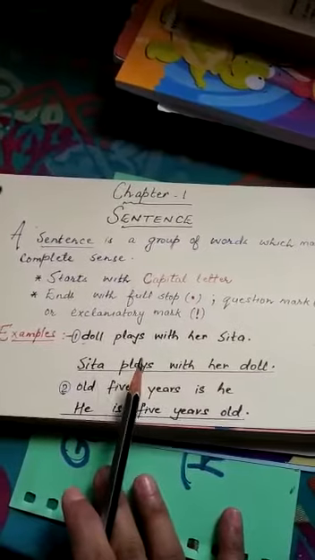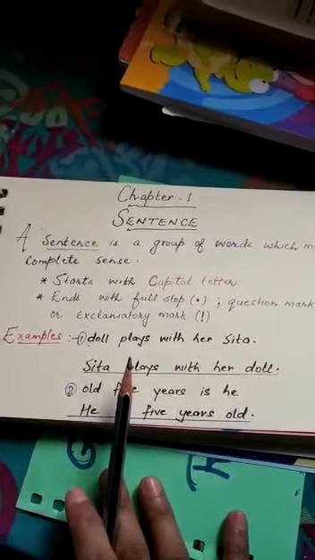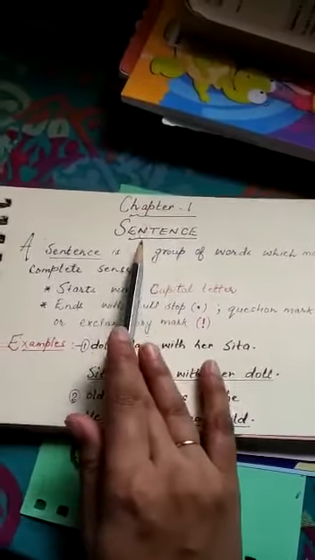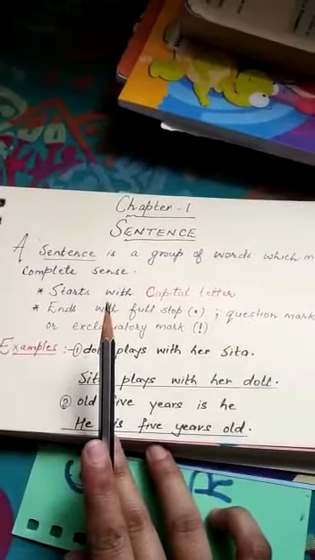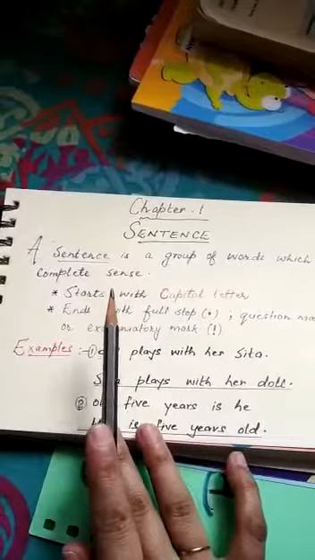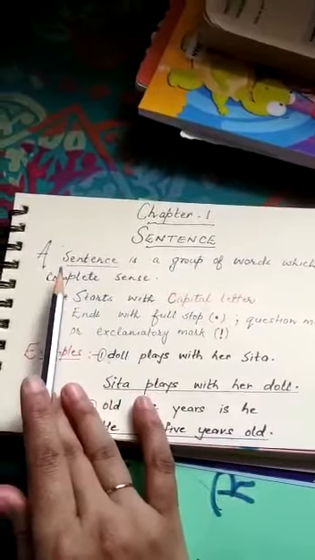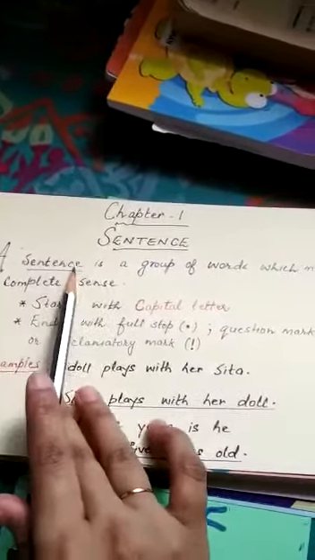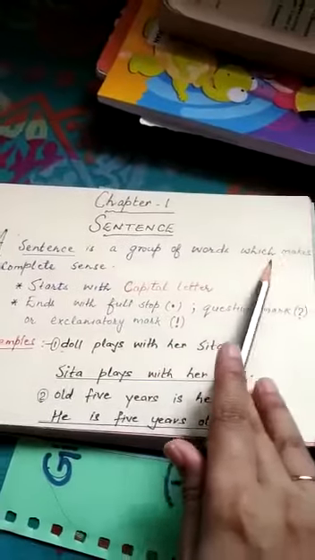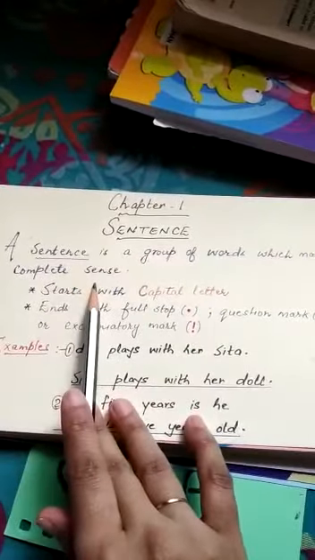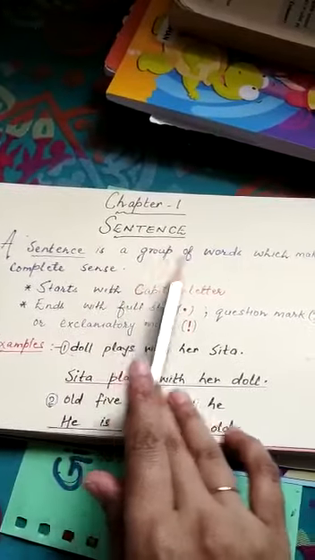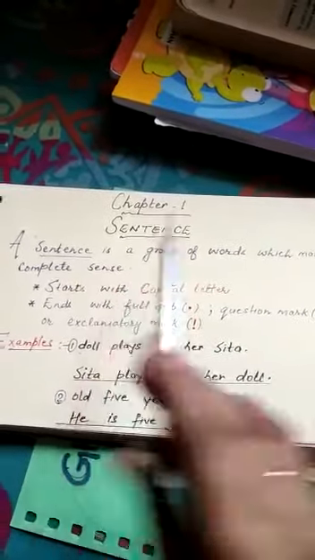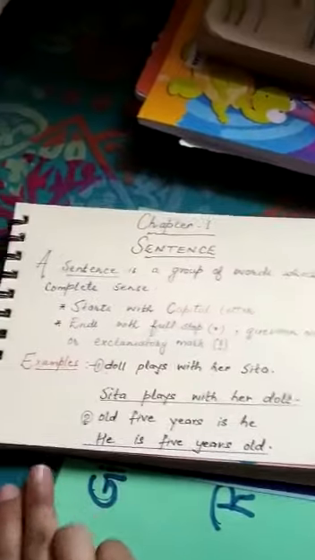We are going to deal with the grammar portion and let's start our first chapter, that is sentence. You all know about the sentence, what is a sentence. Just for a recall, let's do it again. A sentence is a group of words which make complete sense. Yes, what is a sentence? It is a group of words which make a complete sense. Let me show you this with some example.